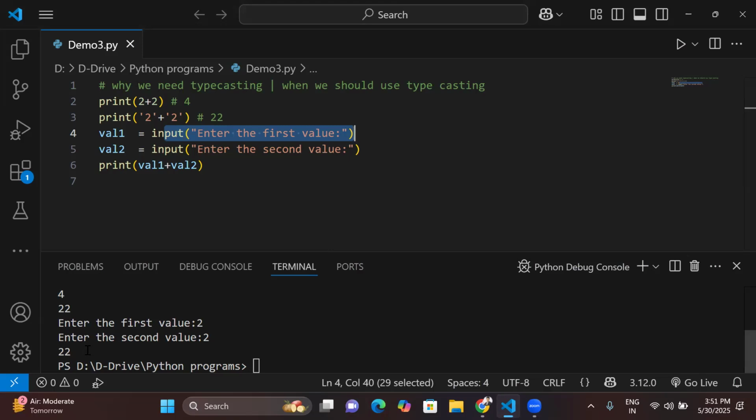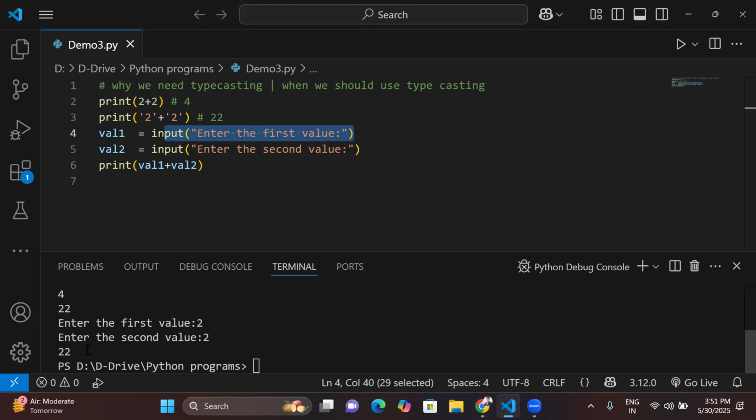But the main problem is that this input function by default accepts all values in the string format, and this is what we don't want. I want my expected outcome to be 4, because we are performing the addition operation. Similarly, if you perform any other arithmetic operation, maybe you're not going to get your expected outcome. And this is the problem here. So how can you solve this problem?